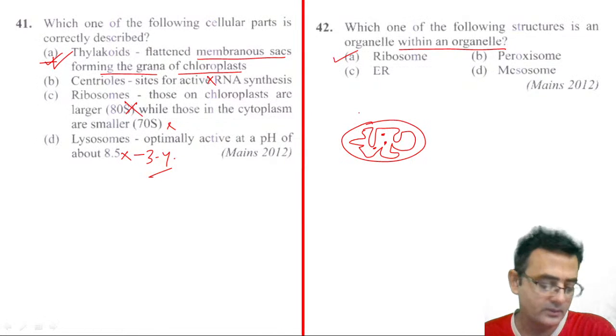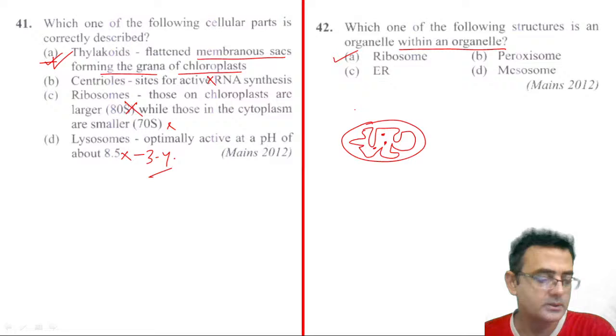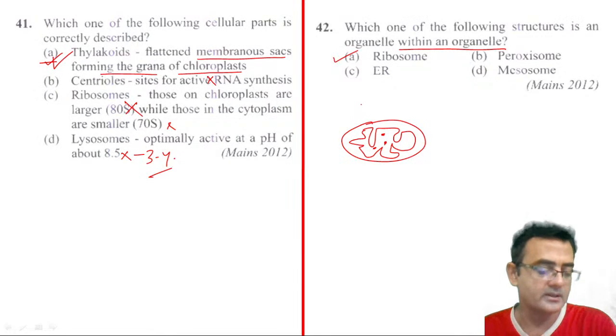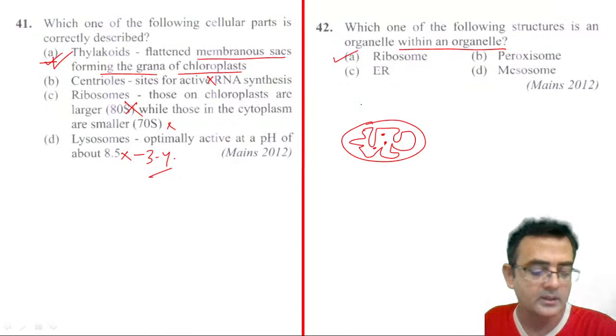41 is A. 42 is not C actually. Organelle within the organelle is the ribosome, right? Ribosome is there inside the organelle. That's why this is called organelle within organelle.